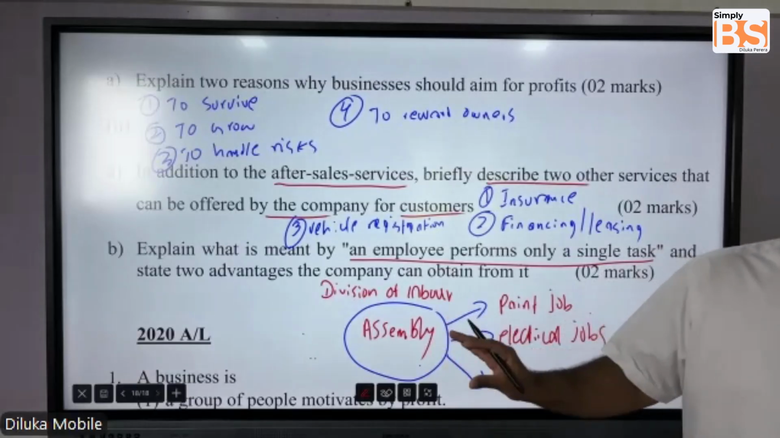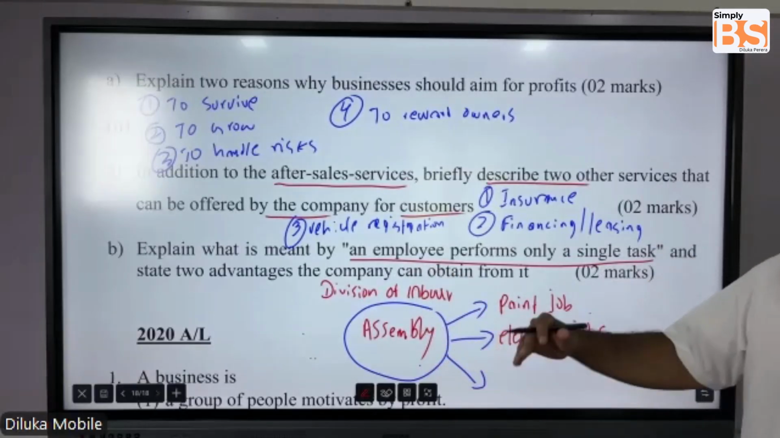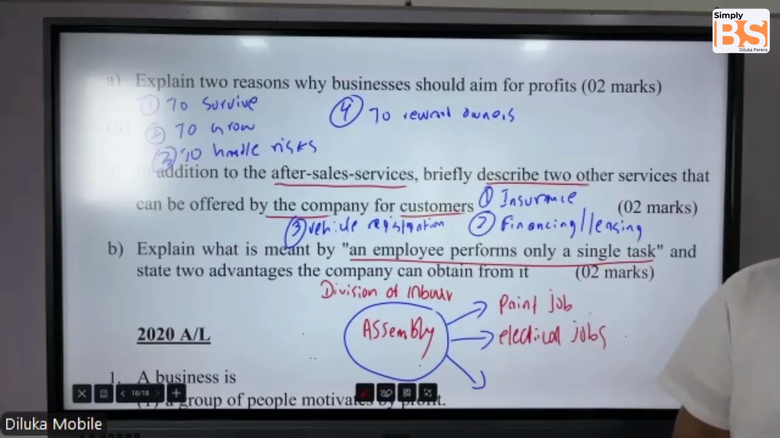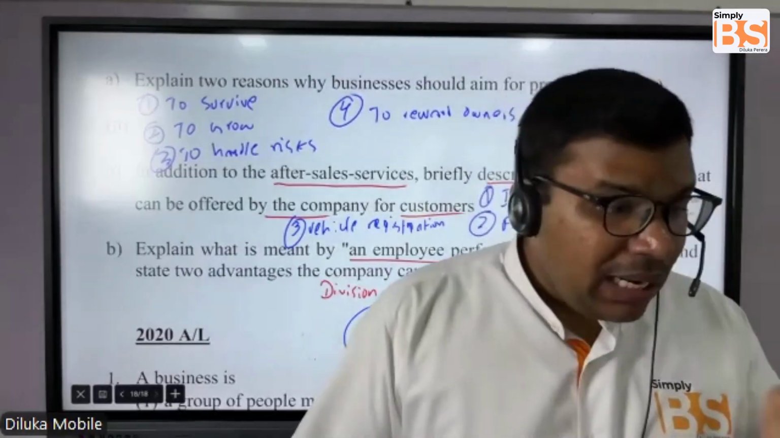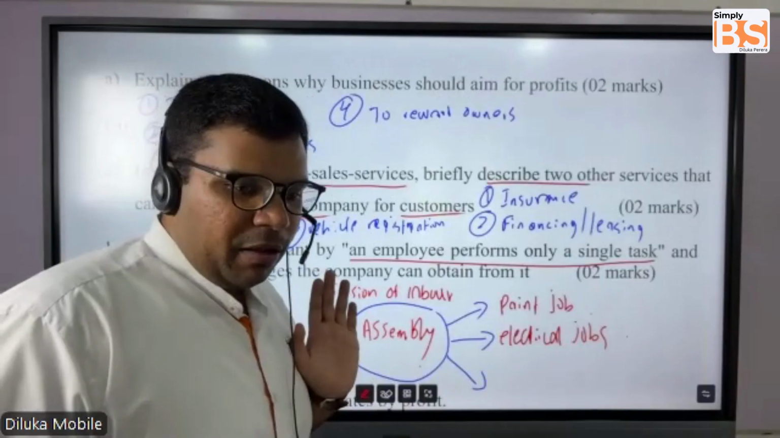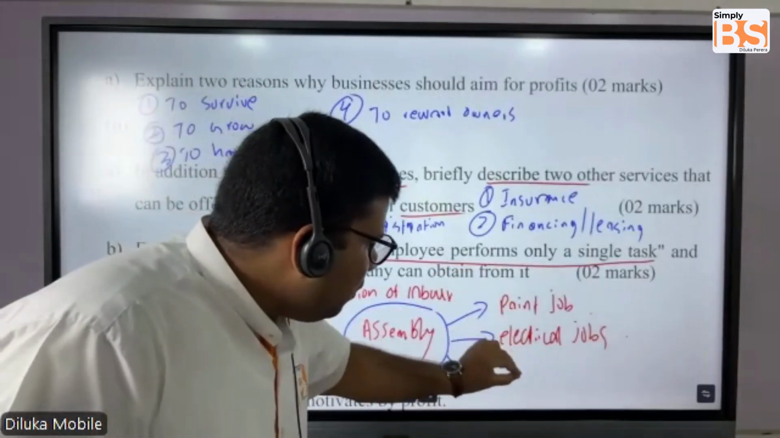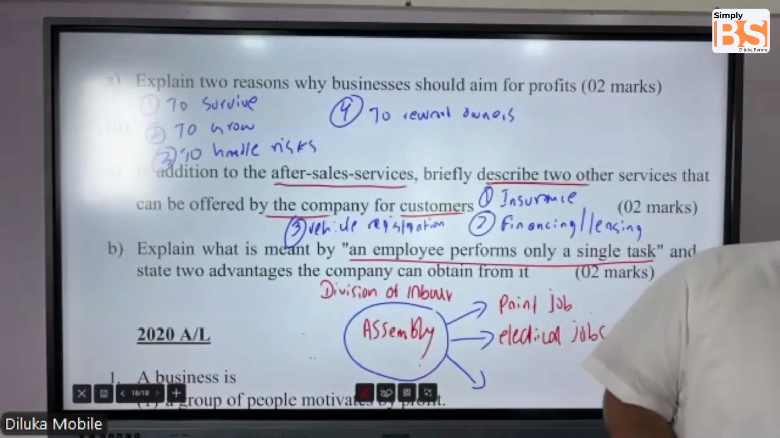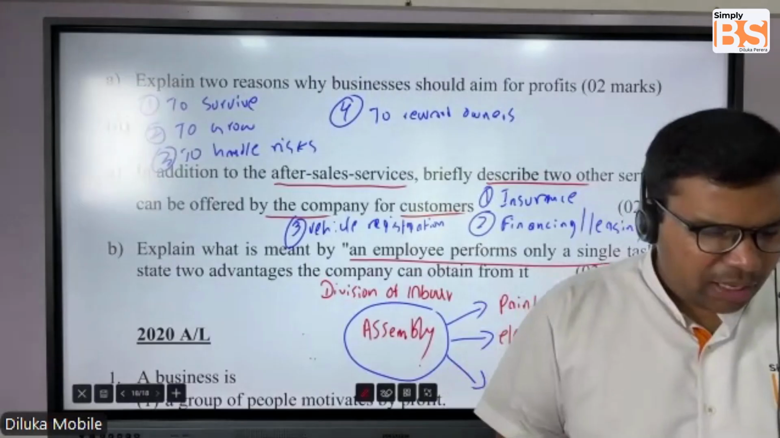So that is called an employee being given only a single task from the full job. So this is called division of labor. Rather than one individual doing all these activities, we have each individual focusing on different activities. So this is called division of labor.